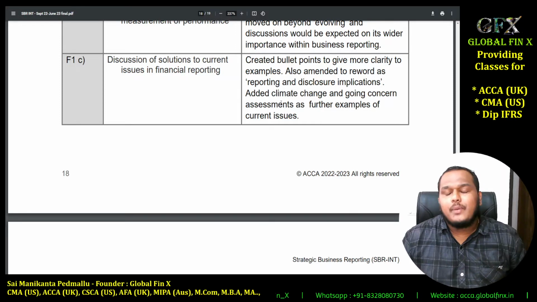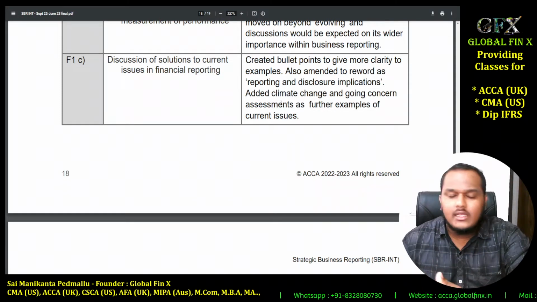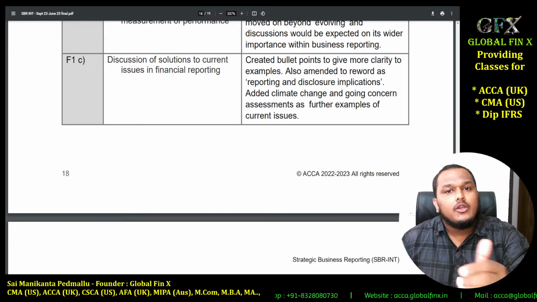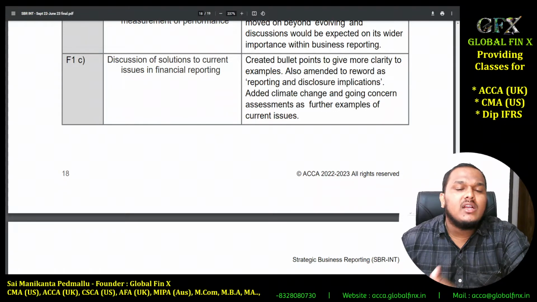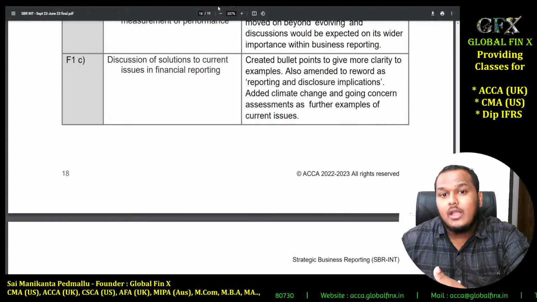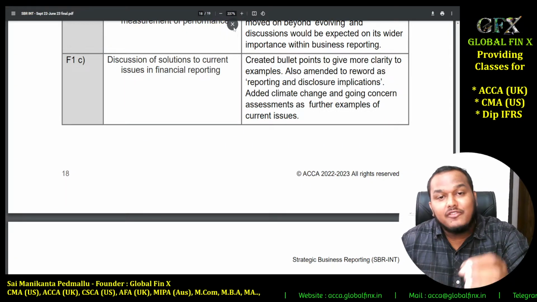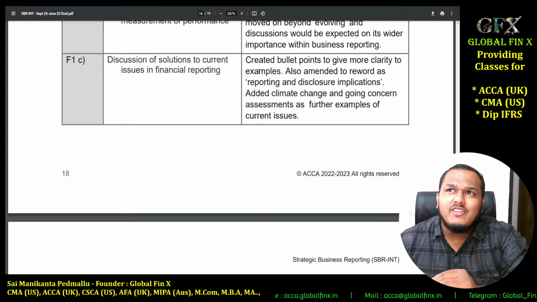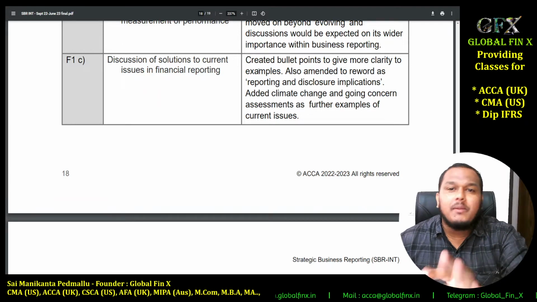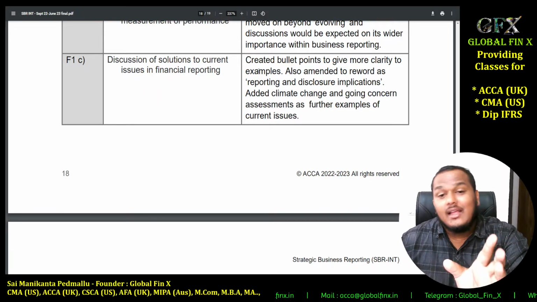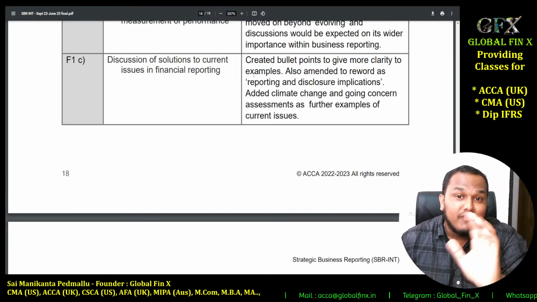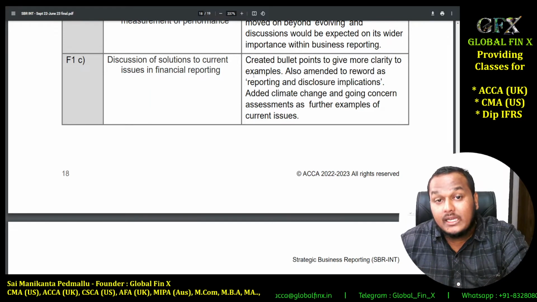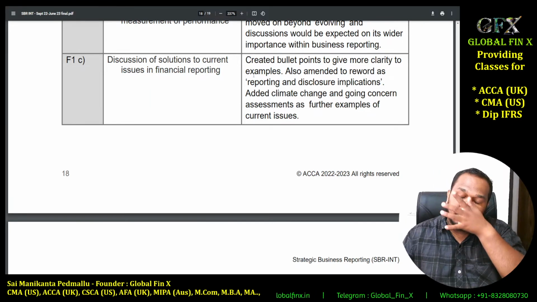The reason why ACCA has included these going concern implications in the current issues is that during lockdowns, during COVID, many companies faced this issue with going concern. Even though ACCA is implementing it from September 2022, one year before, in September or December 2021, we released some videos on current issues regarding this COVID impact on the financial reports.